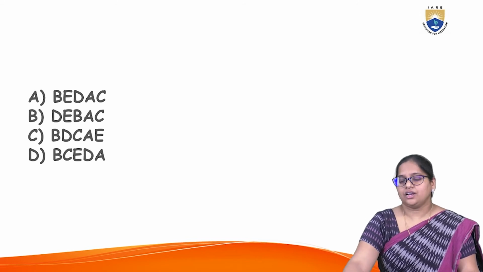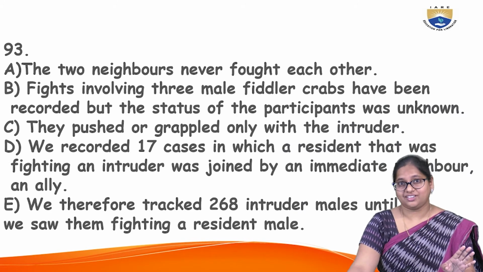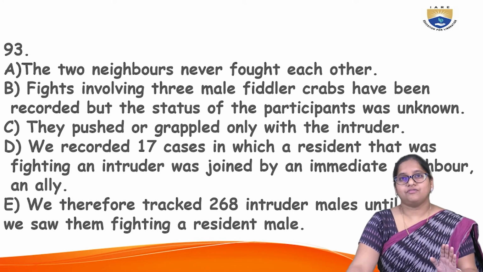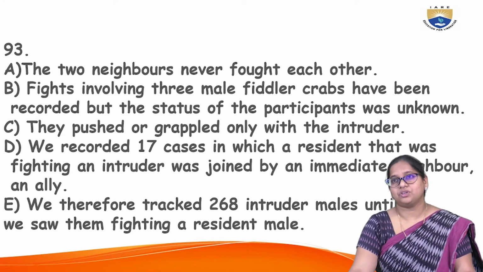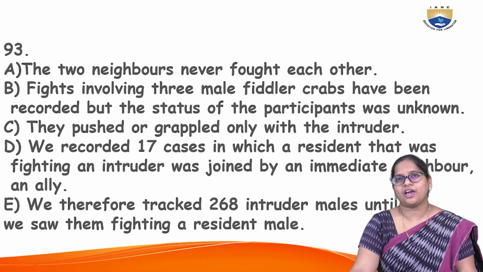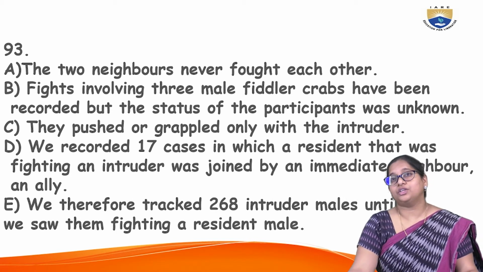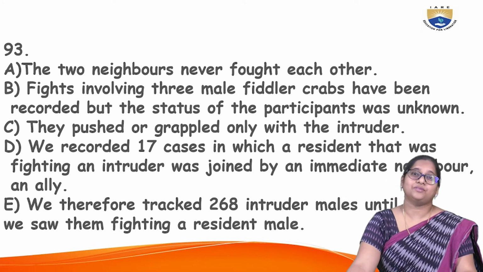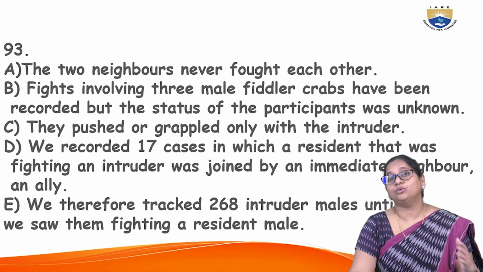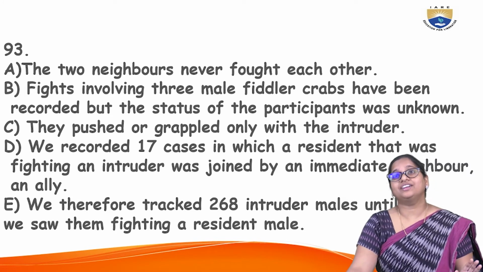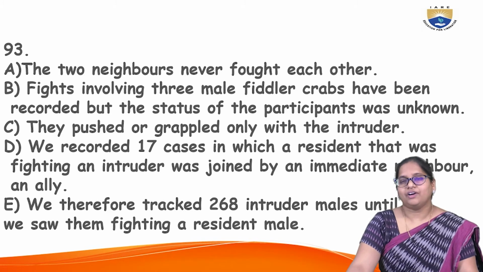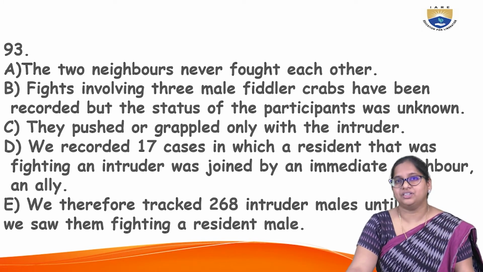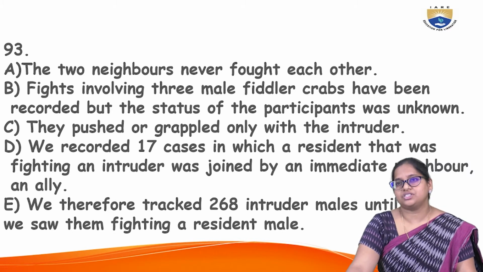Now understand. The two neighbors never fought each other. See, they never fought each other. Fights involving 3 male fiddler crabs have been recorded, but their status is not known. And now what? They pushed or grappled only with the intruder. Now this is the statement like, so far they haven't, but that happened only because of the intruder. So we recorded 17 cases in which a resident that was fighting an intruder was accompanied by an immediate neighbor, and we therefore tracked 268 intruder males until we saw them fighting a resident male.